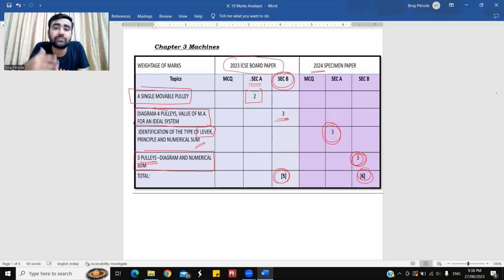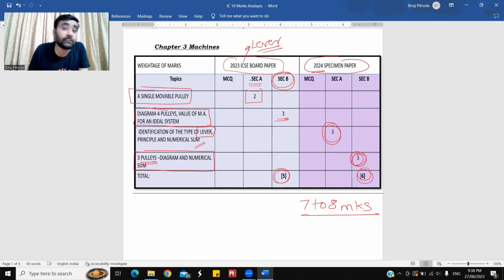The reason why I feel marks will be increased, students, is because 2023 did not have lever. So in this paper, they have added lever, but they haven't added pulley. I feel pulley will also be added, which will make this chapter for somewhere around 7 to 8 marks. I feel. I am not telling that it must happen. No, I feel. This is chapter 3.